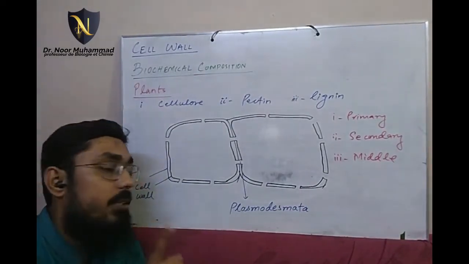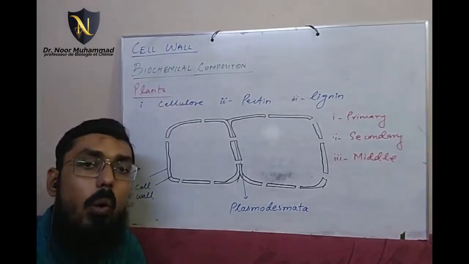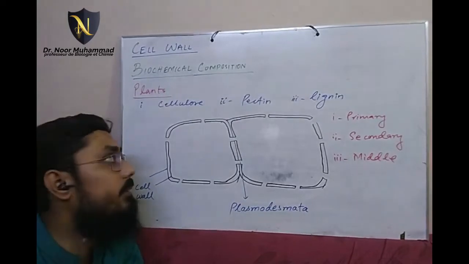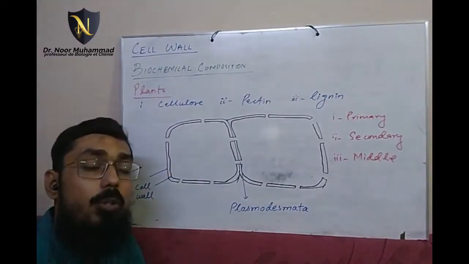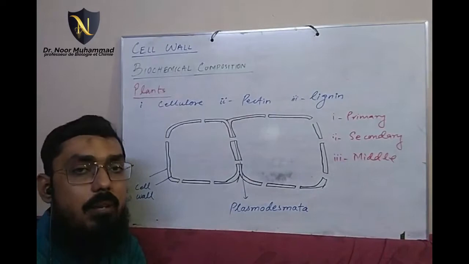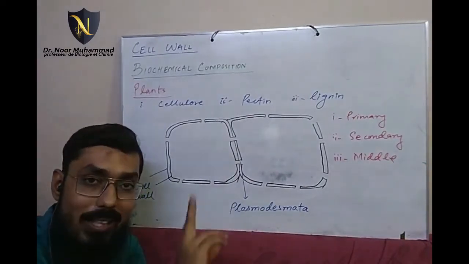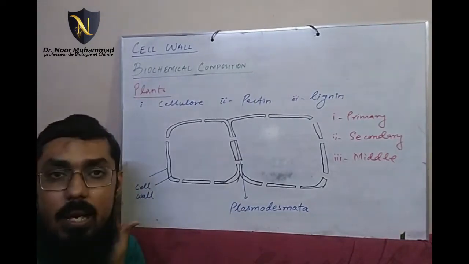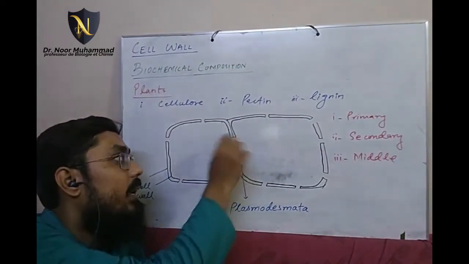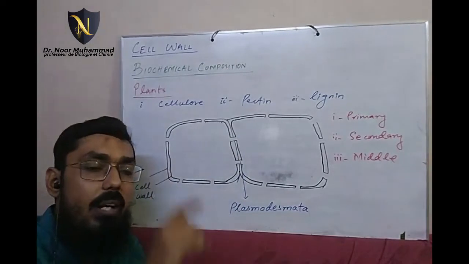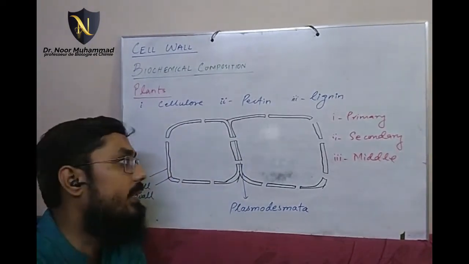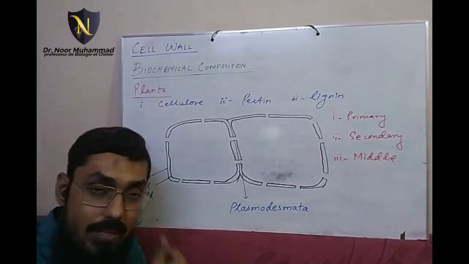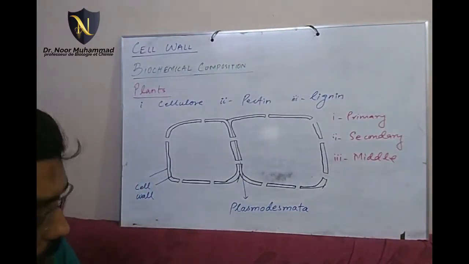What I have just told you, that when the cell wall is forming, by default due to incomplete deposition of the components of the cell wall, which are lignin, pectin and cellulose, spaces are left between two cells. And those spaces create a link, a pore, a communicating window, that are called plasmosomes or plasmodesmata. And what is the role or importance of plasmodesmata?